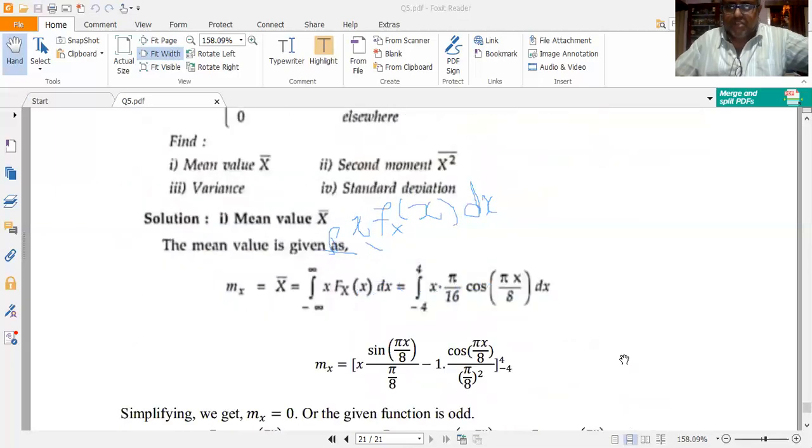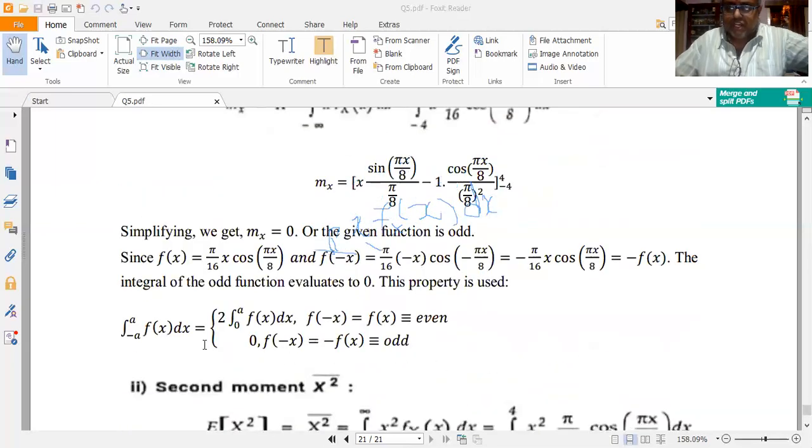That's why, using the standard result that I used while computing the mean, I can write the integral from minus a to a of f of x dx as equal to 2 into the integral from 0 to a of f of x dx, if f of x is even. Thereby the lower limit becomes 0, which helps in speeding up the computation.